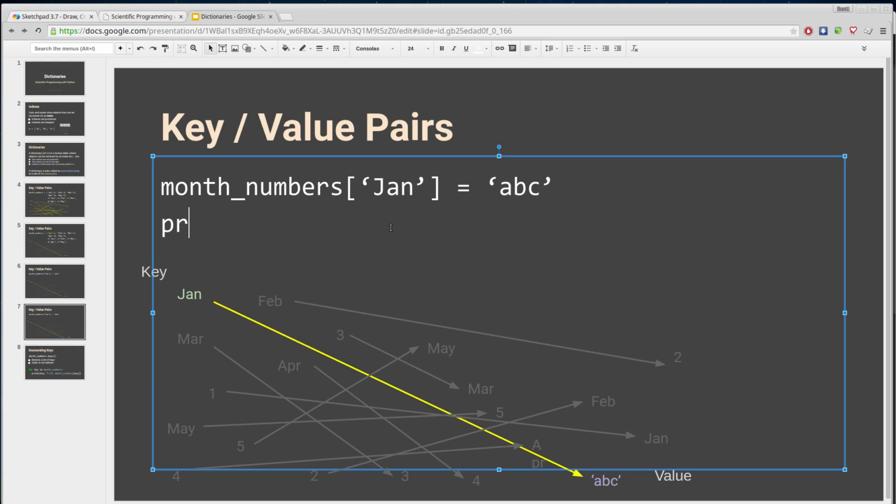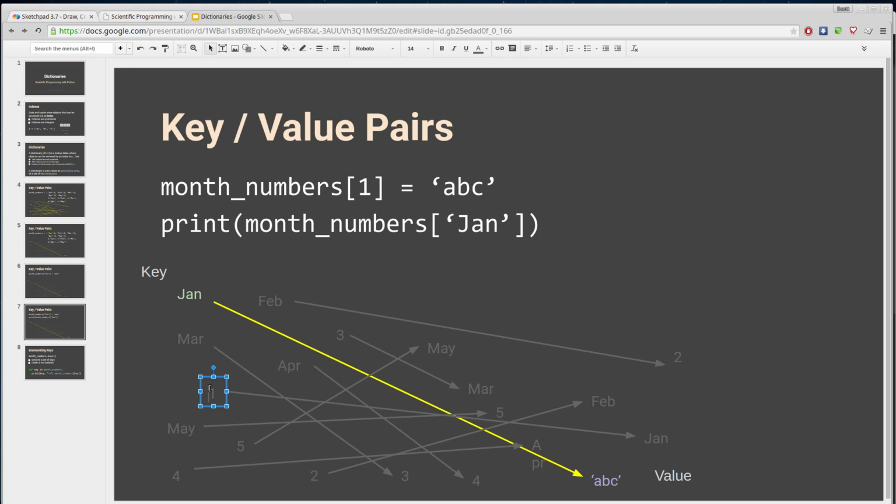Before I move on to that, we can also retrieve values. Right? So if we want to print out the number, or in this case the letters associated with the key January, I can just write it like this. So we're kind of moving quickly here because there's a lot of shared syntax. To access and to overwrite individual elements within a dictionary, we just refer to the same indexing syntax as we use with lists. The difference now between a dictionary and a list is that the indexes themselves are not positions. They could be anything. And again, they could also be 1, right? And that would correspond to this particular key pointing to January.